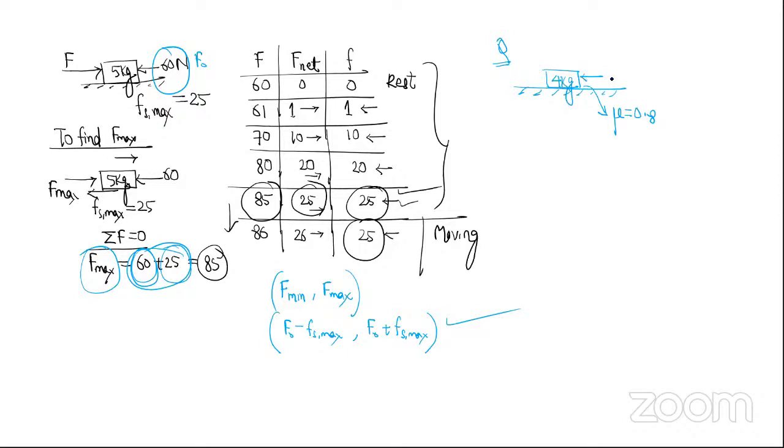Let's say here the force is 86 Newton, and here the force is F. Find range of F for which the body remains in equilibrium.